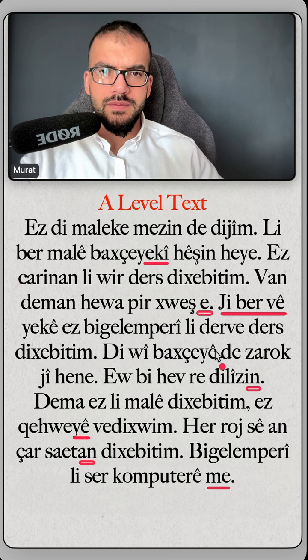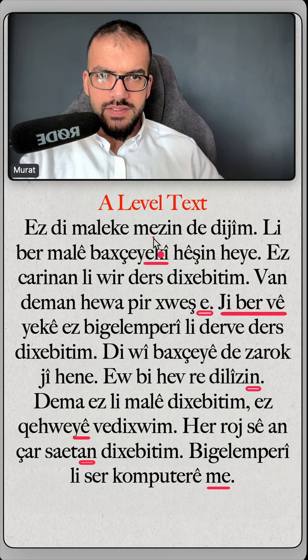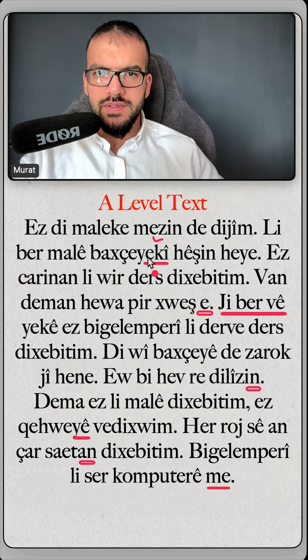Here we can check a few words quickly. The first one is a suffix, baxçeyekî hêşin. This one is creating a phrase to say a green garden. There is a green garden in front of the house.